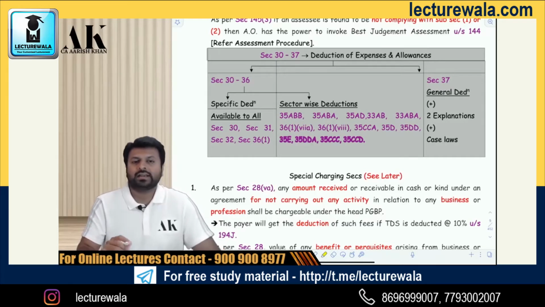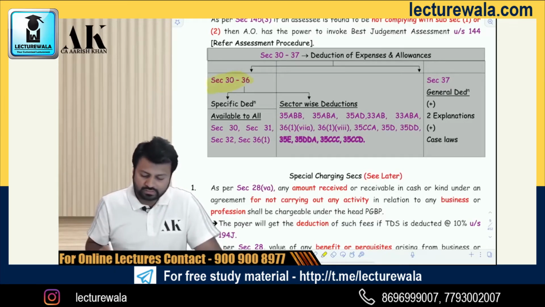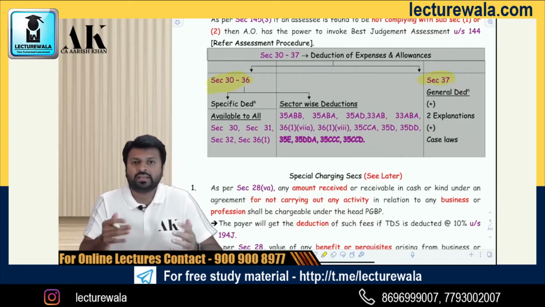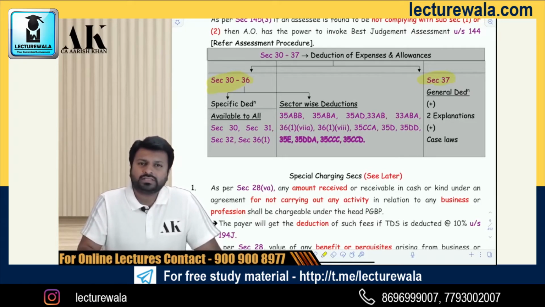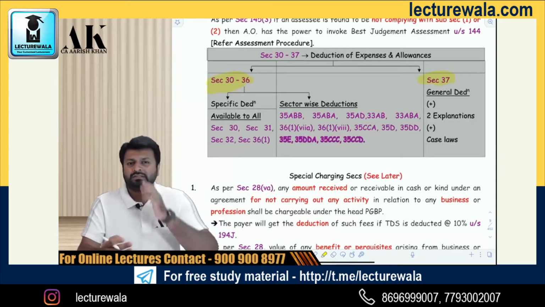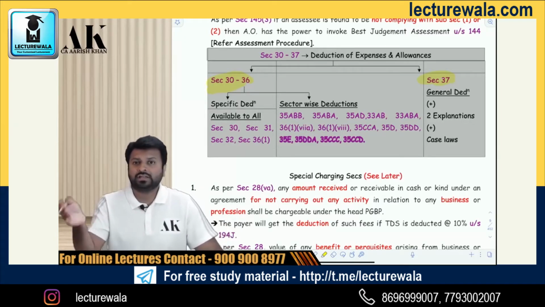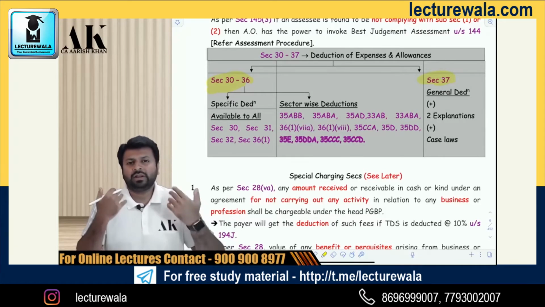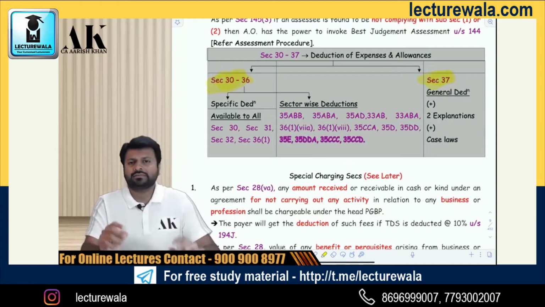Now all the deductions are categorized into 2 parts: section 30 to 36 and section 37. What is the difference? We need to understand the difference first, then only we can go ahead. What is section 30 to 36? 30 to 36 talks about specific deductions and 37(1) talks about general deduction. Specific means for which there is a name. Depreciation, rent, bad debts. There is a name for every deduction. Section 37, whatever doesn't come over here will come under 37.